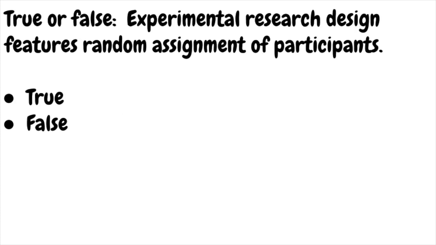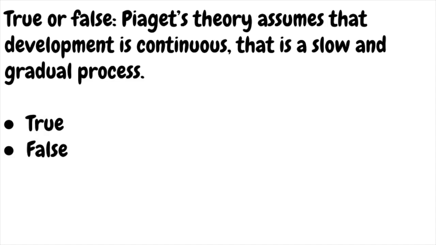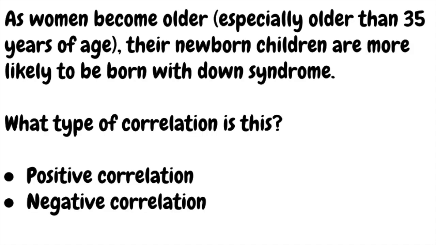True or false? Experimental research design features random assignment of participants. True or false? Piaget's theory assumes that development is continuous, that is, a slow and gradual process. As women become older, especially older than 35 years of age, their newborn children are more likely to be born with Down syndrome. What type of correlation is this? Is the answer a positive correlation or a negative correlation?